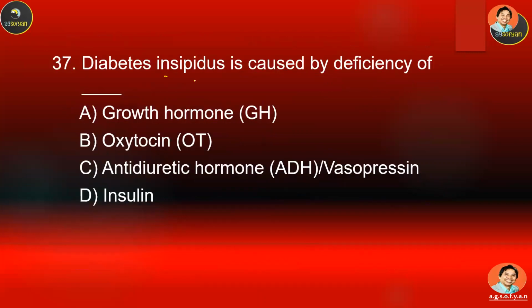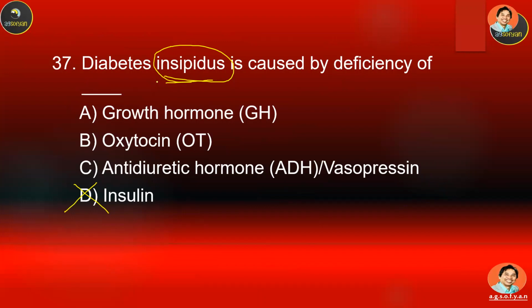37. Diabetes insipidus. This is not mellitus. It's caused by deficiency of A, B, C, or D. Choose your answer. Because I said this is not mellitus, we have to cross this one out, because insulin is the one causing diabetes mellitus. This is insipidus. The signs and symptoms of diabetes mellitus and insipidus are kind of the same: usually frequent urination, dehydration, thirst, hunger.